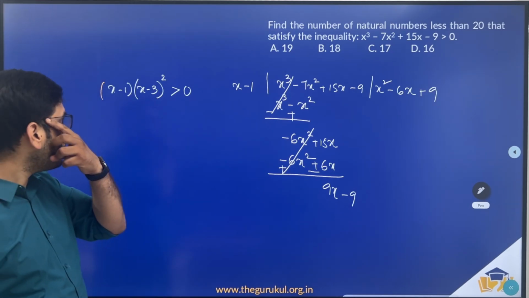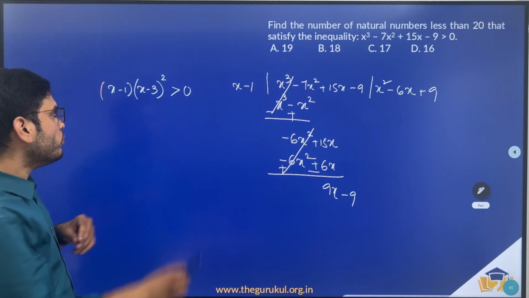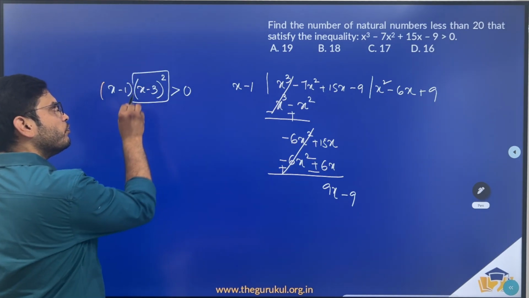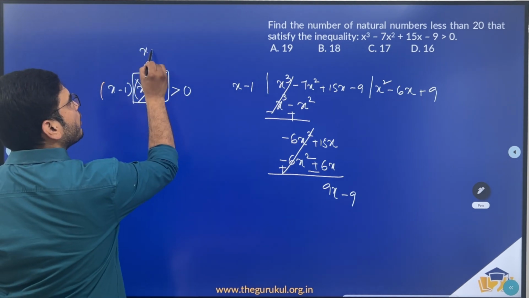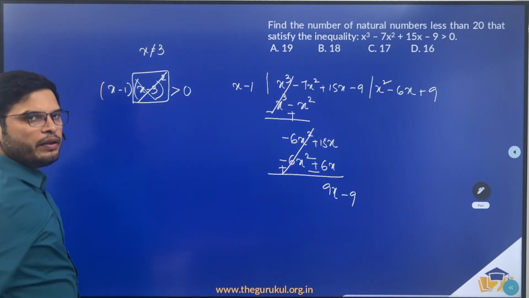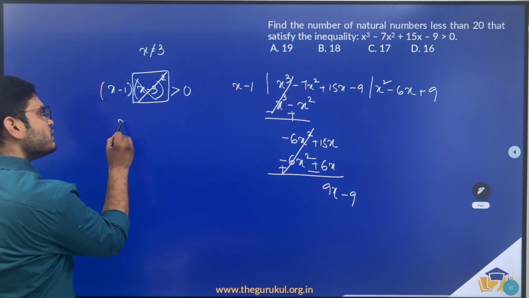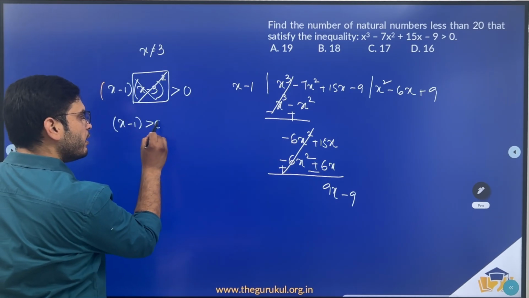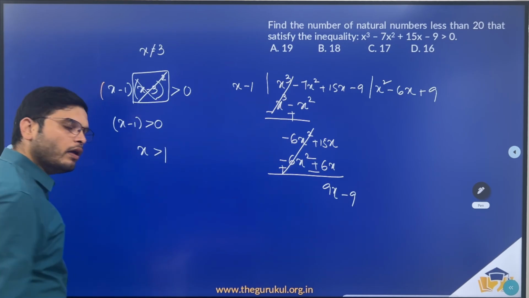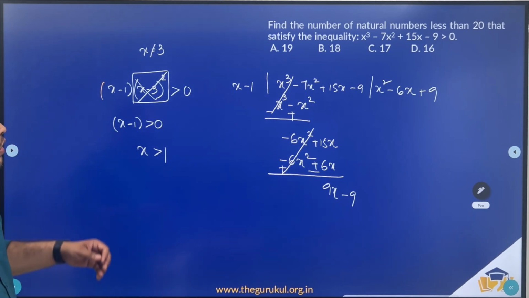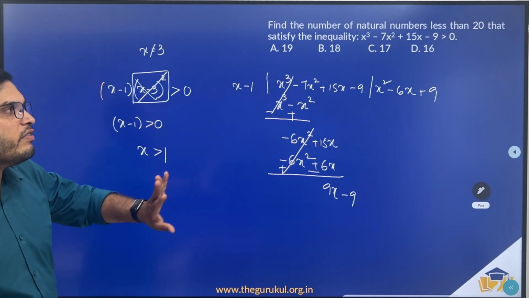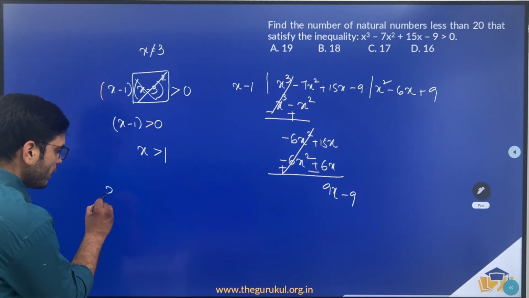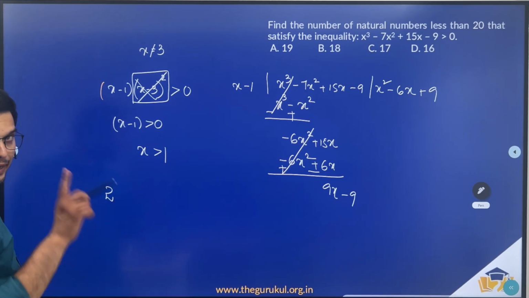Now x minus 3 whole square, when x is not equal to 3, will always be positive. So you cannot include 3; x cannot take the value 3. So x minus 1 should be greater than 0, that means x should be greater than 1. We need the number of natural numbers that satisfy this inequality but are less than 20. So you can consider all the natural numbers from 2 to 20 except 3.